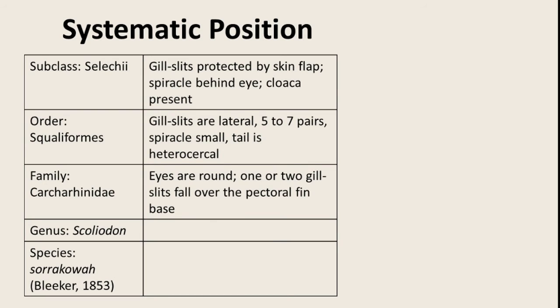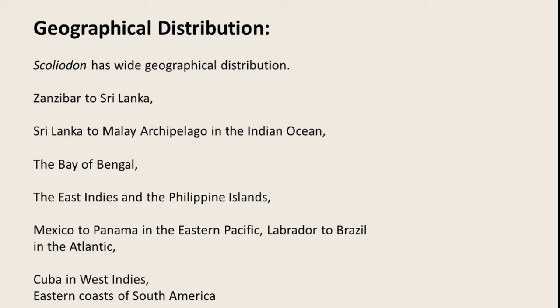Let's move further with the geographical distribution, right? Its geographical distribution is very wide. It will be found from Zanzibar to Sri Lanka, Sri Lanka to Malaya Archipelago in Indian Ocean, the Bay of Bengal, the East Indies and the Philippine Islands, Mexico to Panama in the Eastern Pacific, Labrador to Brazil in Atlantic, Cuba in West Indies and eastern coasts of South America. So it has a very wide distribution.